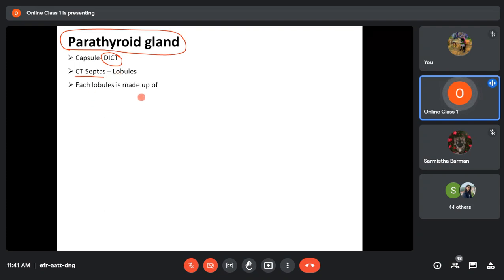And each lobule is in turn made up of two types of cells. So in the parathyroid gland, you will have two types of cells, namely the principal cells and the oxyphil cells. So try to remember.